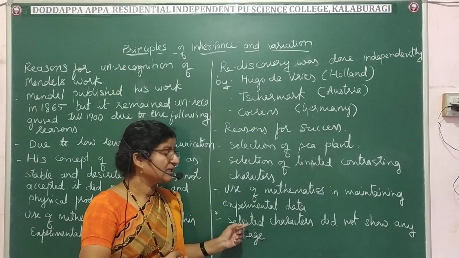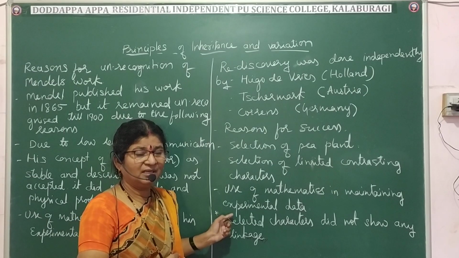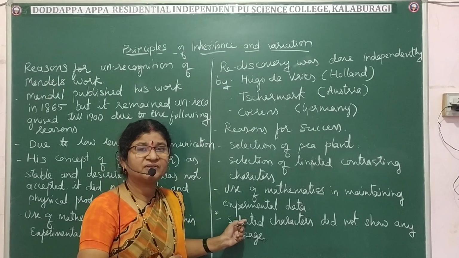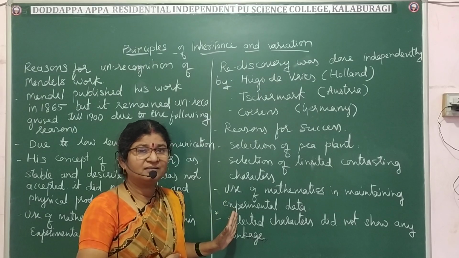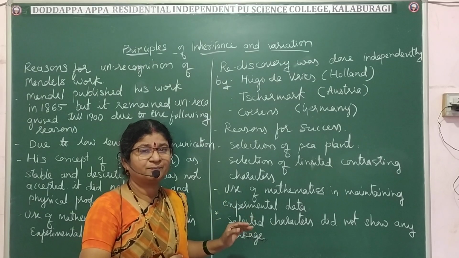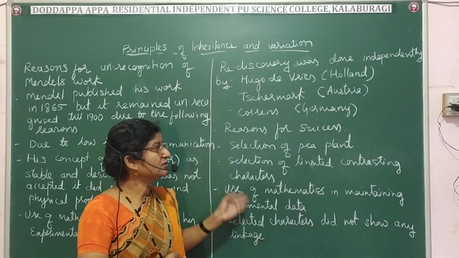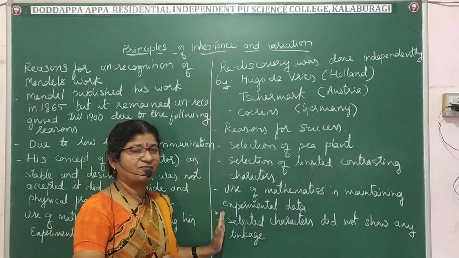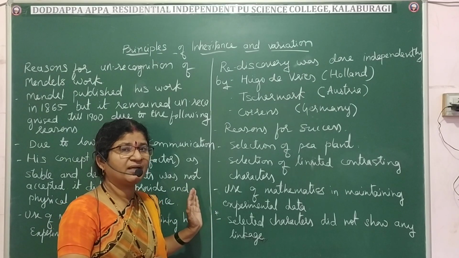And also it is a very, very important point that the 7 characters which he selected did not show any linkage. Otherwise, there would have become a problem for proposing the principles of genetics. So these are the 4 reasons for his success. What are the 4 reasons for the success of Mendel's work?